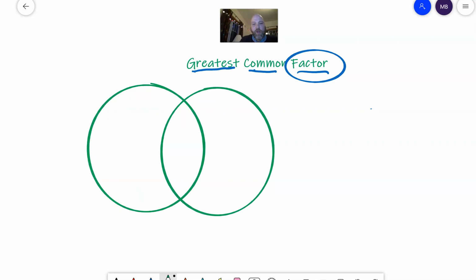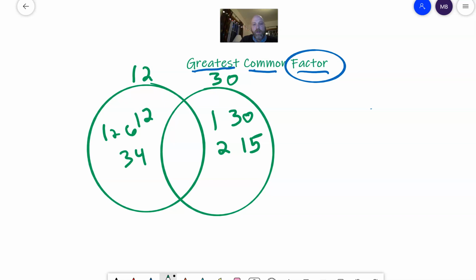One way they have us looking for common factors, common just means together, is the area in between. So let's take our numbers that we were working with, 12 and 30. What are all of the factors of 12? Well, I know how to make a factor rainbow. I have 1 and 12, 2 and 6, 3 and 4. All those are the factors of 12. How about 30? I got 1 and 30, 2 and 15, 3 and 10. Does 4 go into 30? No. Does 5? Yeah, 5 times 6.